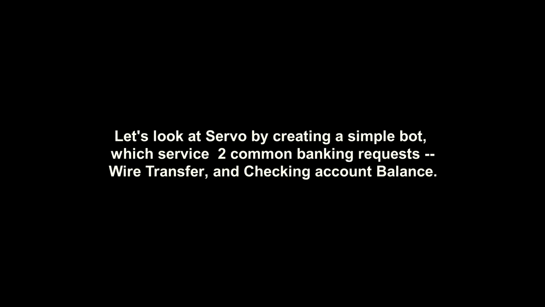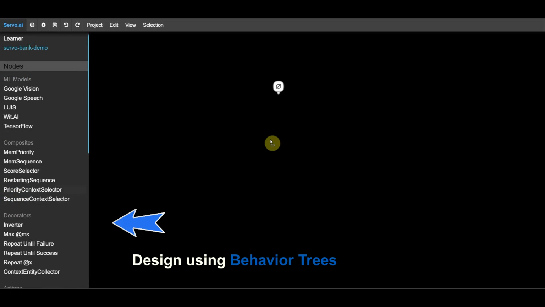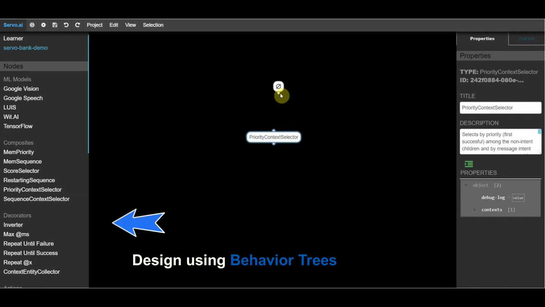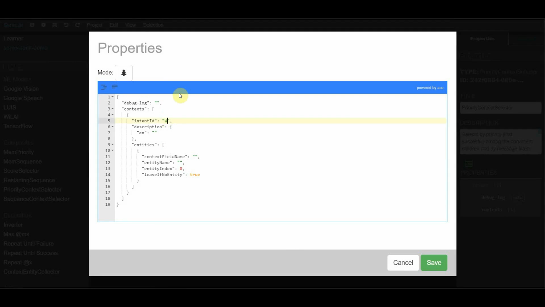Let's look at Servo by creating a simple bot, which serves 2 common banking requests: wire transfer and checking account balance. First, we'll see the development environment and work through building a tree for the bot. We use behavior trees, which are heavily used in gaming AI. We extended them with proprietary algorithms that were created to support human interaction. We believe they will be the standard in general AI, too.